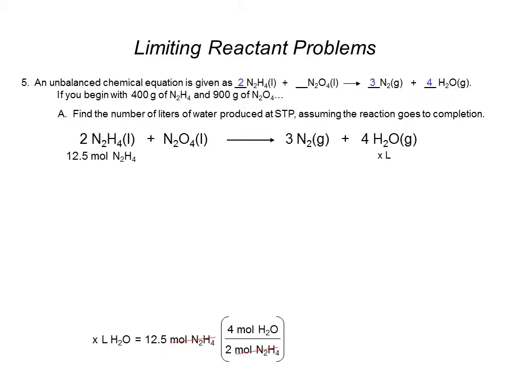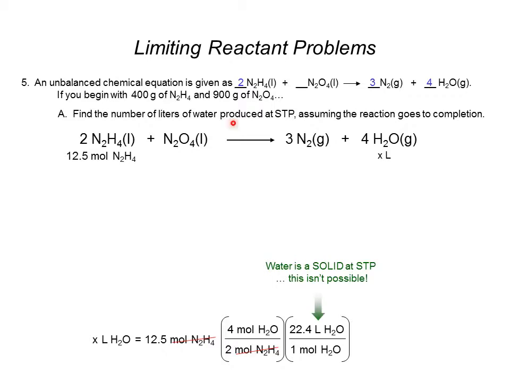Now, if I assumed we're at STP, my next step would be to say 1 mole of water is 22.4 liters. And I could have an answer at this point. That's technically not correct because water's a solid at STP, so it's not possible. So maybe the better way to do it would be to ignore the fact that it says produced at STP, and ignore the 22.4 liters, and instead, you can see if we did that, we get an answer of 560 liters.